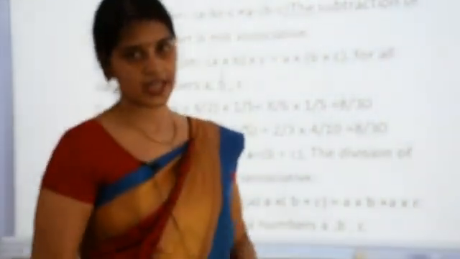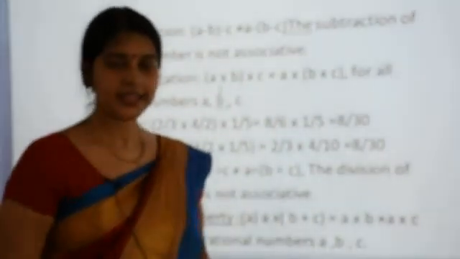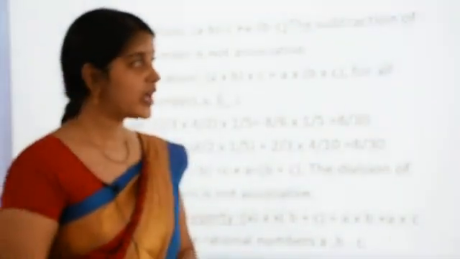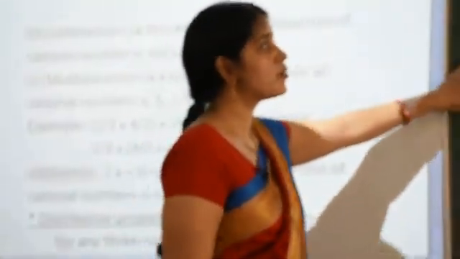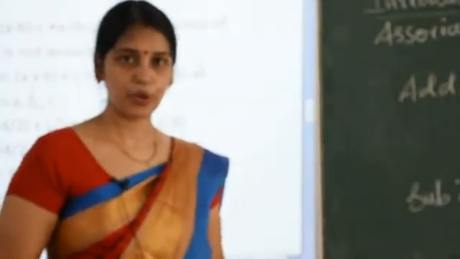So what you find is that division of rational numbers is not associative. That means addition and multiplication are associative, but subtraction and division are not associative. So this was all about the third property, that is the associative property.